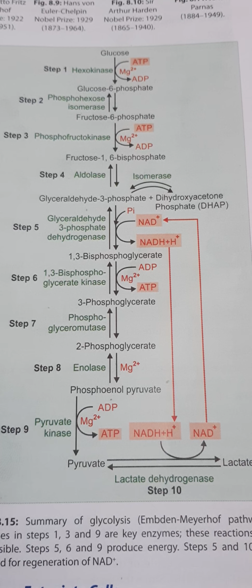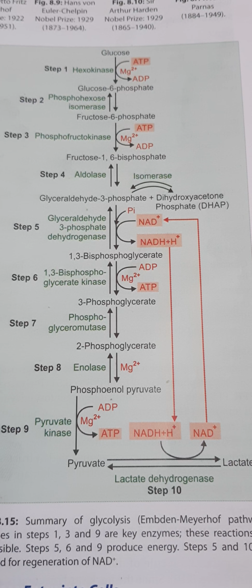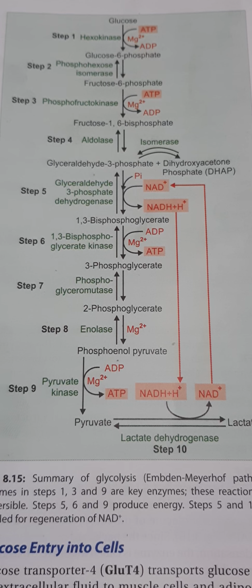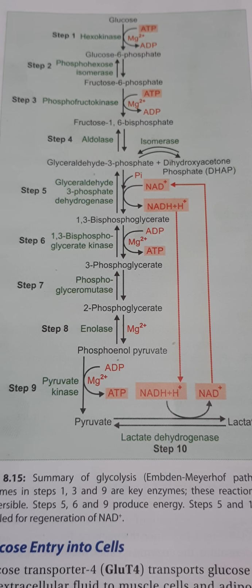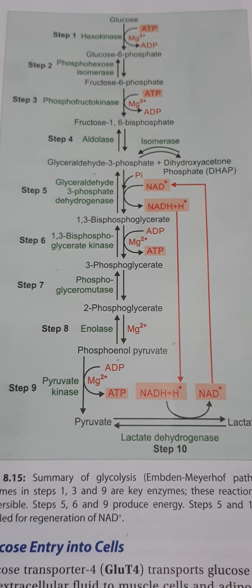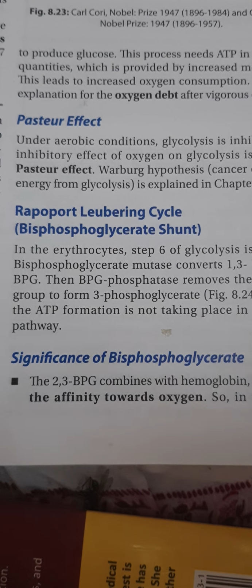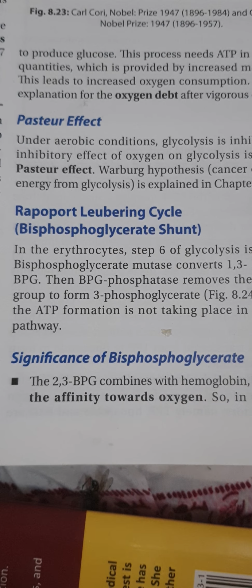The action of aspartate is peculiar. It will reduce the availability of inorganic phosphate. And one more thing is that enolase will be inhibited by fluoride. So that is a reaction. That means when we are collecting blood for glucose estimation, we will add fluoride, so as to avoid getting a false value.